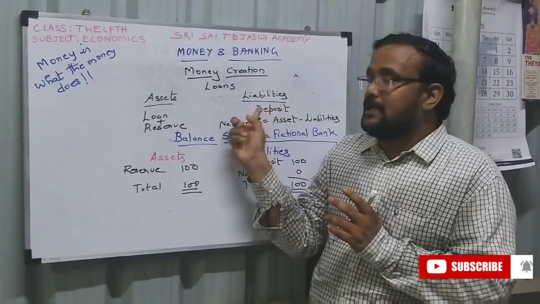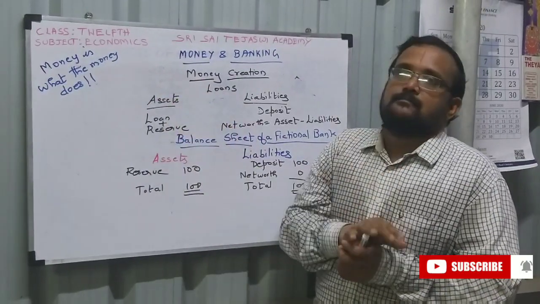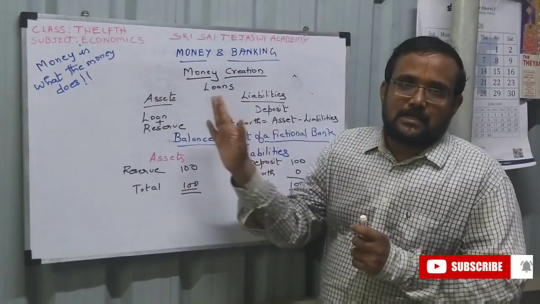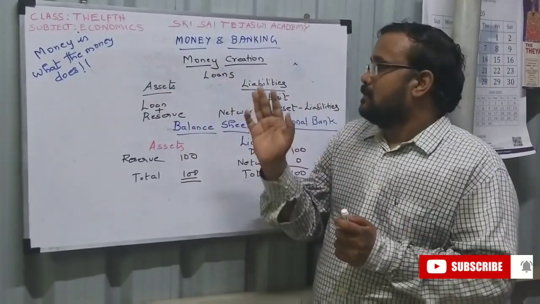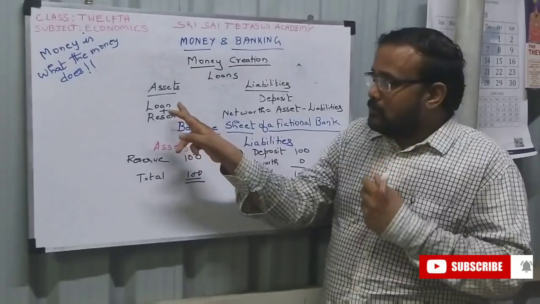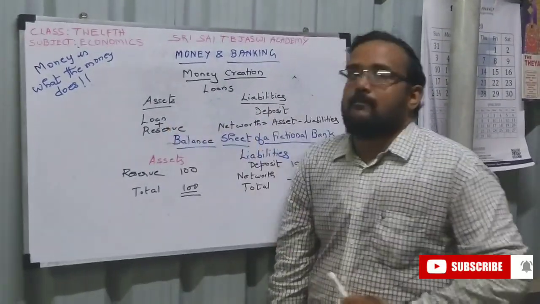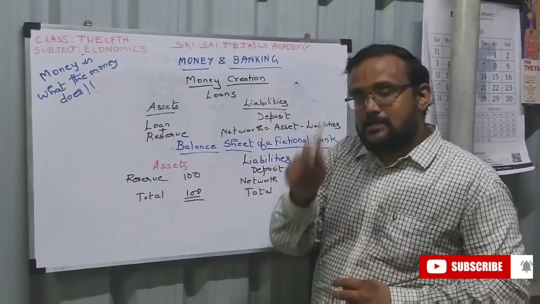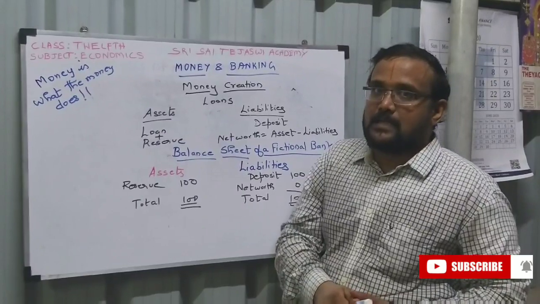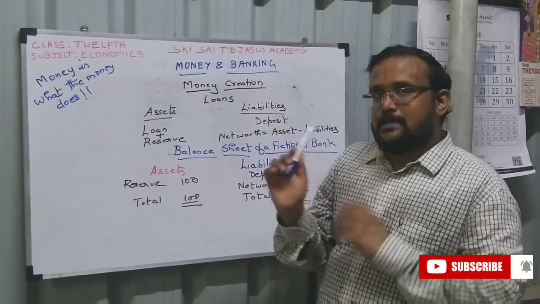A deposit is a liability. Loan and reserve are an asset. You have to understand this basic. Loan and reserve are an asset because the loan has been given to the customer. It is the bank's money. This is the customer's money that is with the bank. Bank is liable to pay to the customer. That is liability. Hope it is clear.